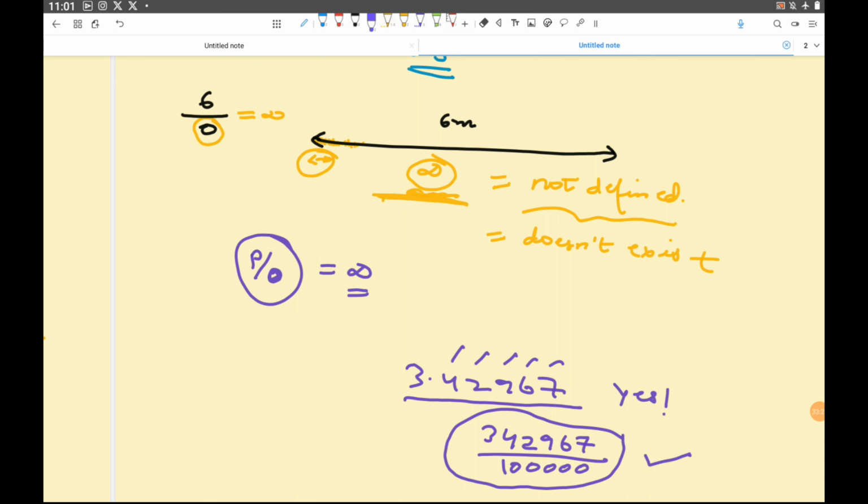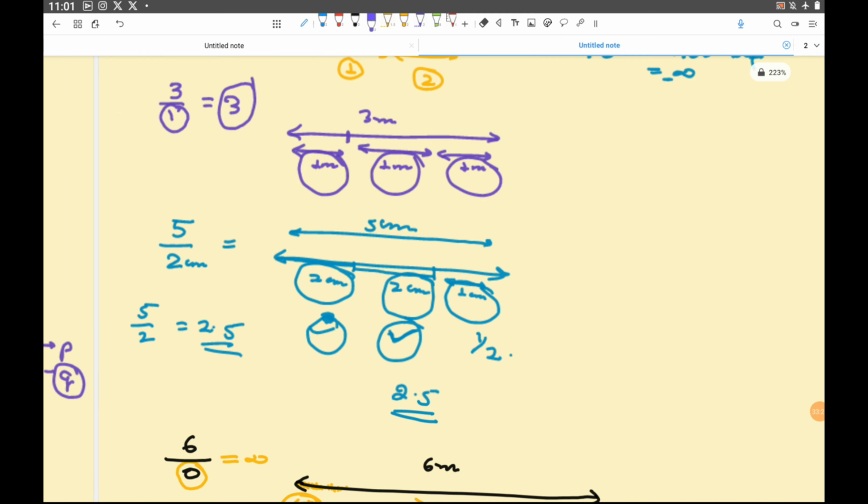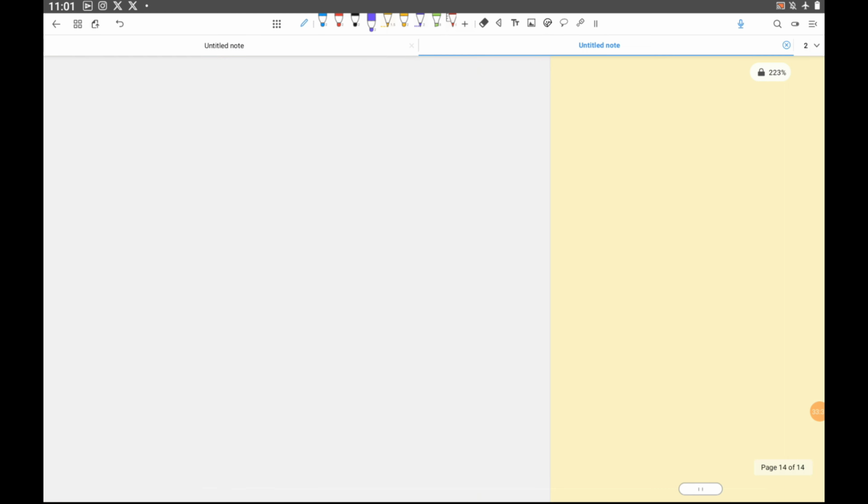So till now we have studied that there is something called rational number. We have understood the definition of it. Don't worry, in the next class we are going to understand why it is called rational number, and if it is called rational number, is it the end of everything?